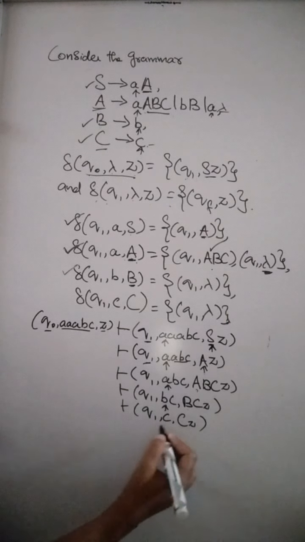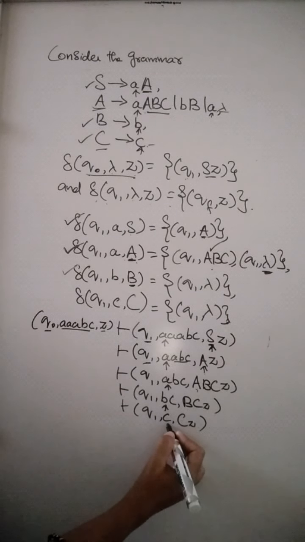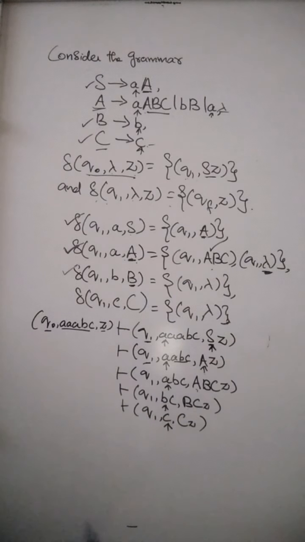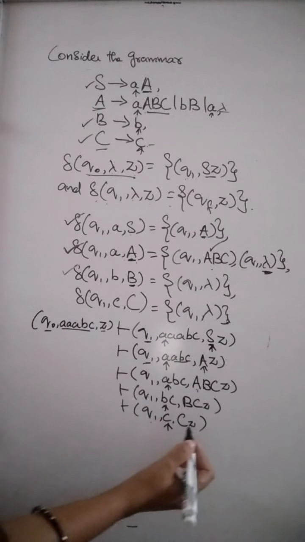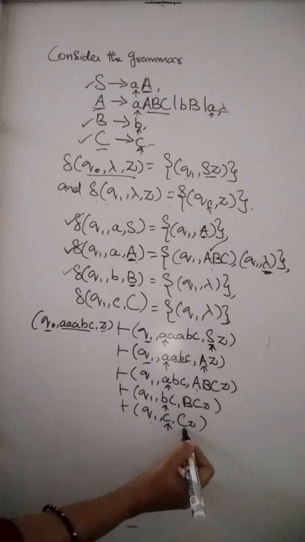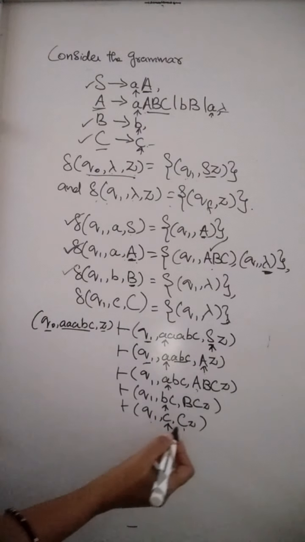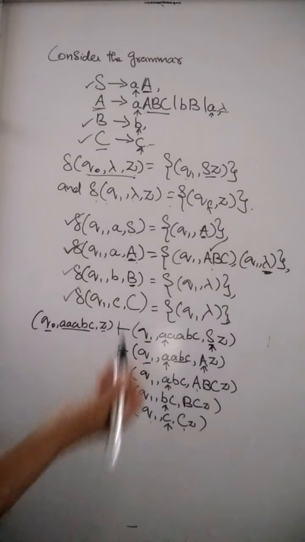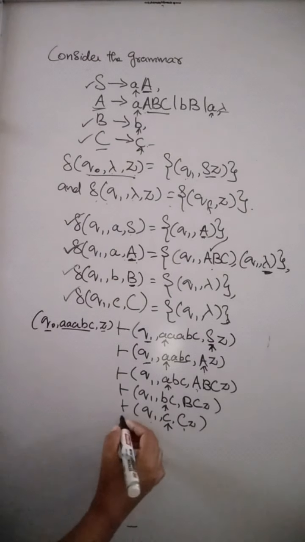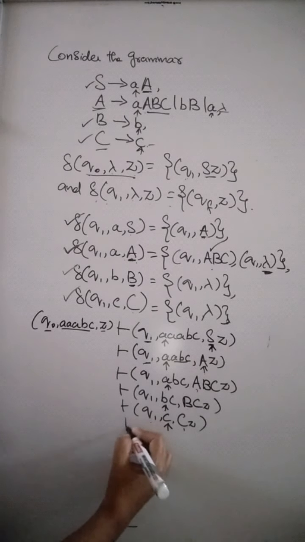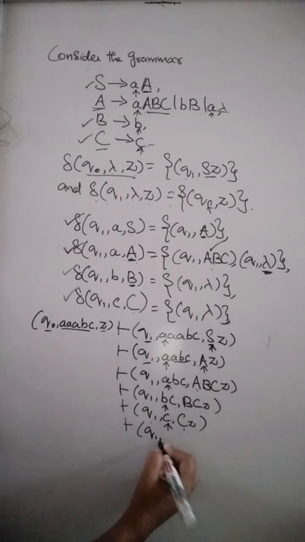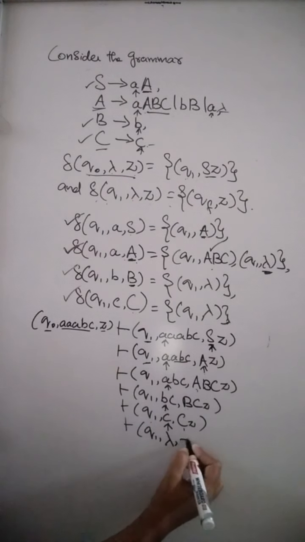Next, the input symbol to be processed is C, and the machine is in the state Q1 and the top of the stack is uppercase C, that is non-terminal C. So we can take this transition. Here C is replaced by the empty string. So we can write it as Q1 comma lambda comma Z.